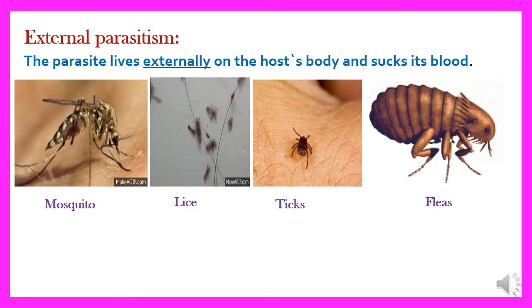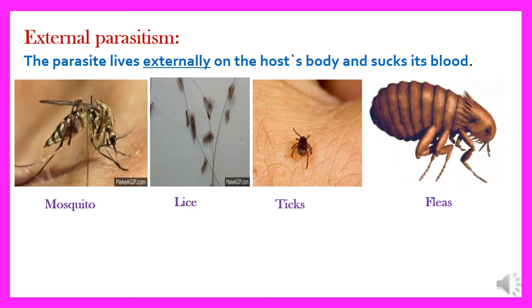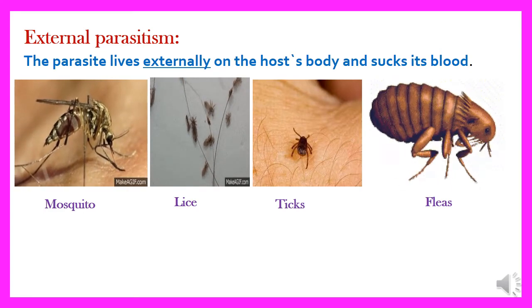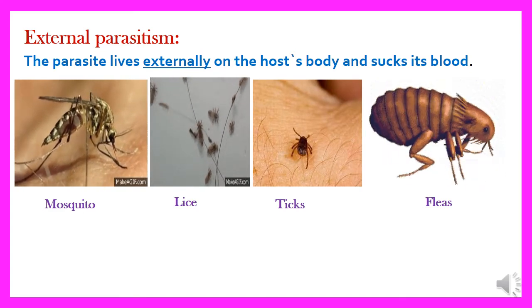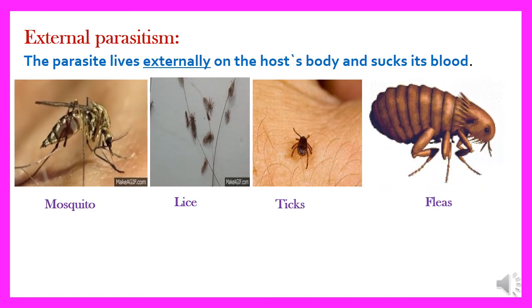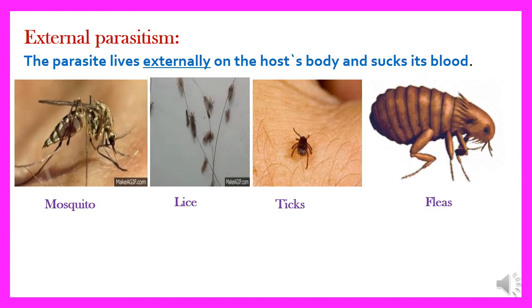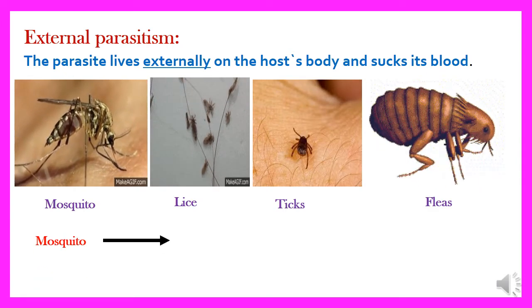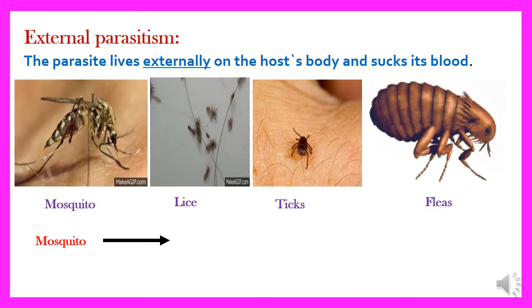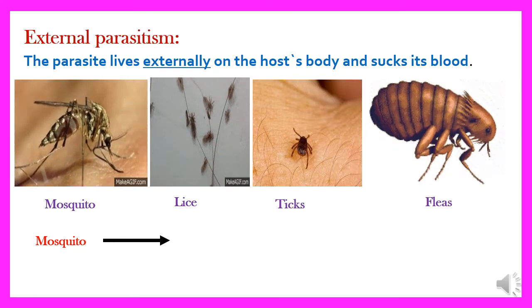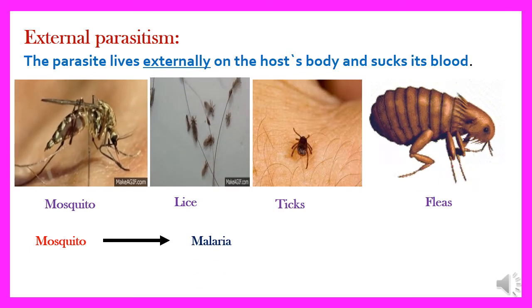I said that external parasitism causes some diseases. It could convey or transport or carry a disease for you. Like what? Like mosquito. Mosquito conveys malaria.